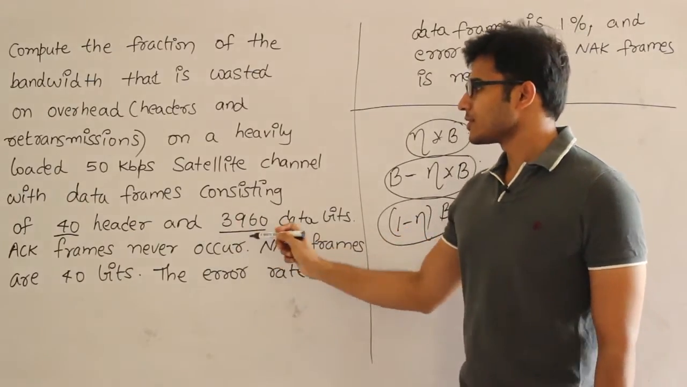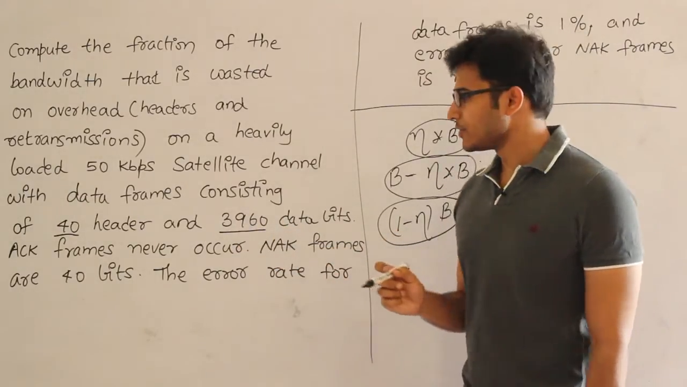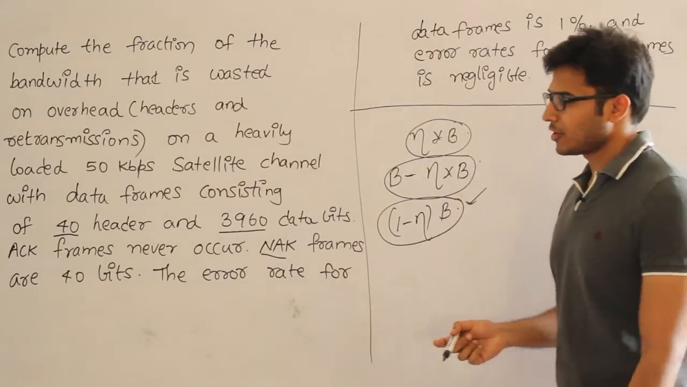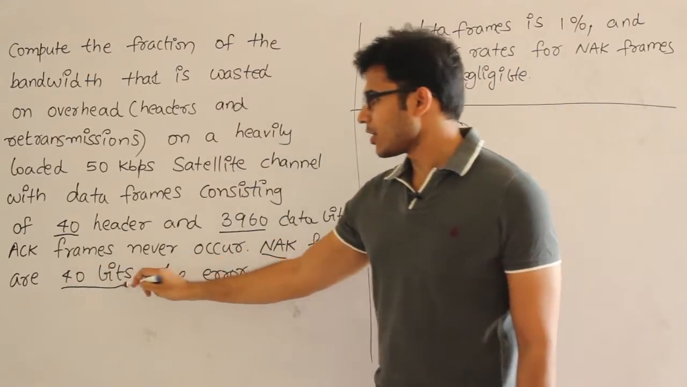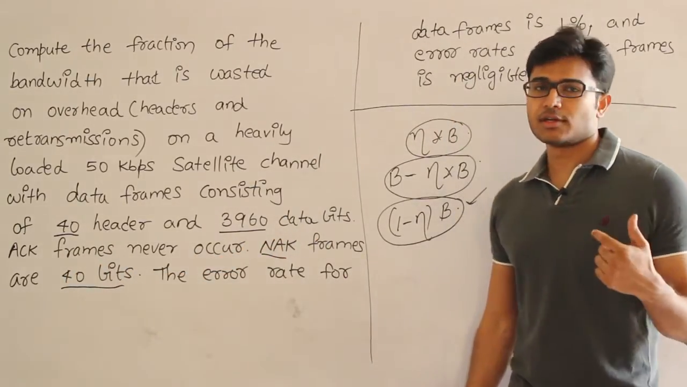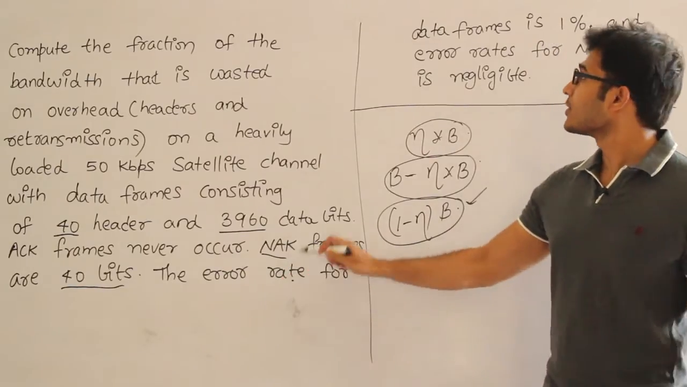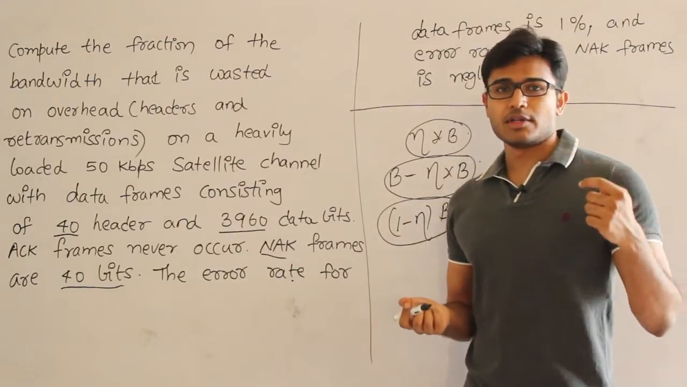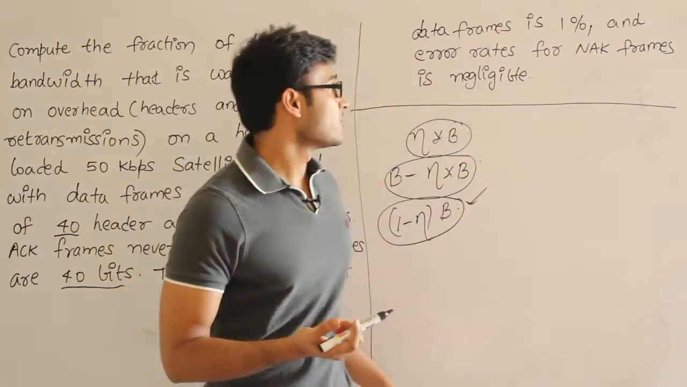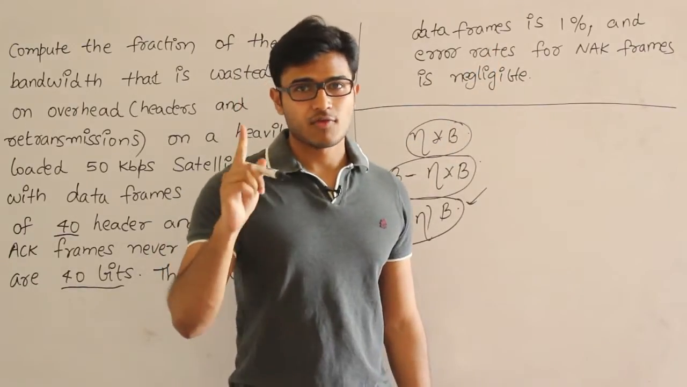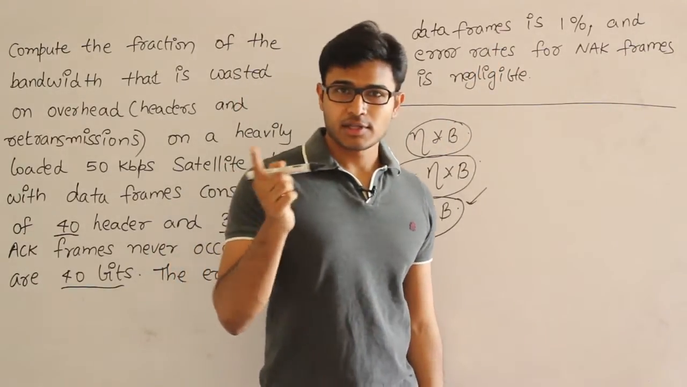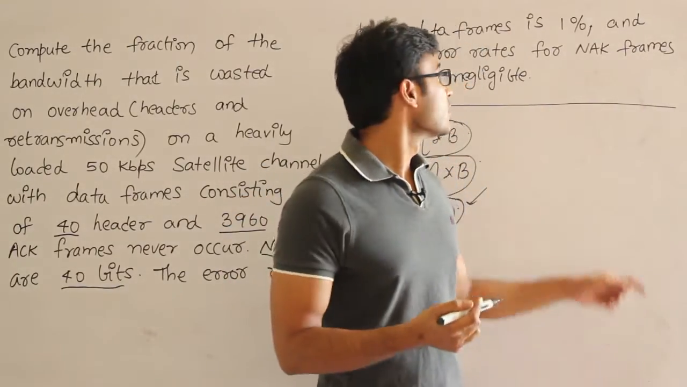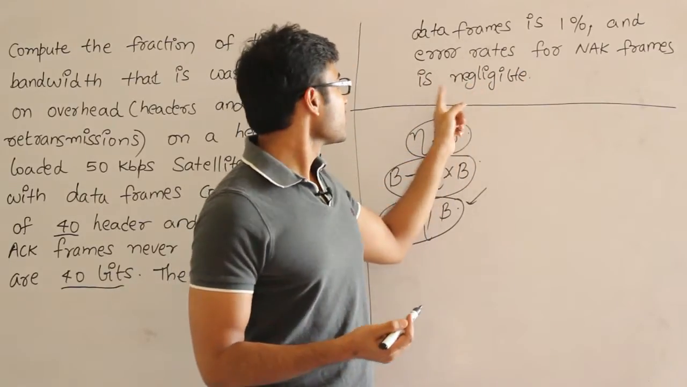Then acknowledgement frames never occur, which means we are not using any acknowledgement frames. NAK means negative acknowledgement. Negative acknowledgements are again 40 bits. So whenever a packet is lost or corrupted, a 40 bit negative acknowledgement is going to occur. And the error rate of data frames, which means when you send a frame, the probability that it gets corrupted is 1%, which means if you send 100 frames, one frame is definitely going to be corrupted, and for that corrupted frame only we are going to get a negative acknowledgement, and after that we are going to retransmit it. And the error rate for negative acknowledgement is negligible.